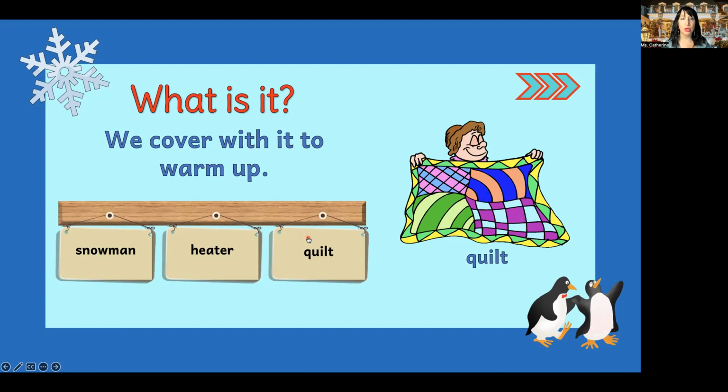We use a quilt to cover us up, so to keep us warm. We're a little chilly, right? So maybe we're reading a book, or we want to snuggle up by the fireplace, maybe watch TV. We could also use quilts to make our bed pretty, right? How else could we use a quilt? Put it down in the comments.